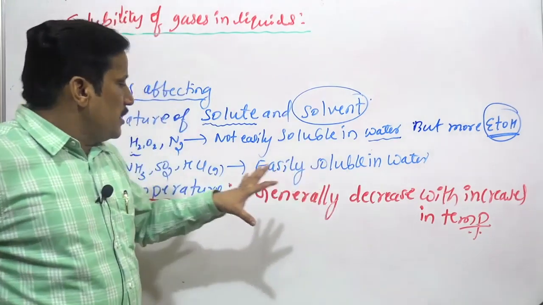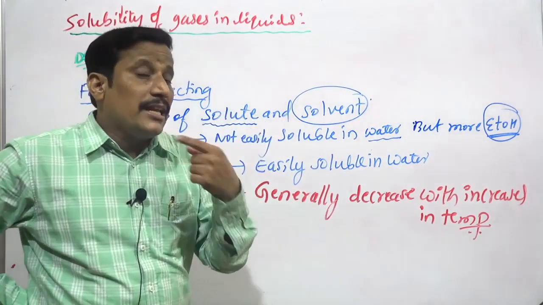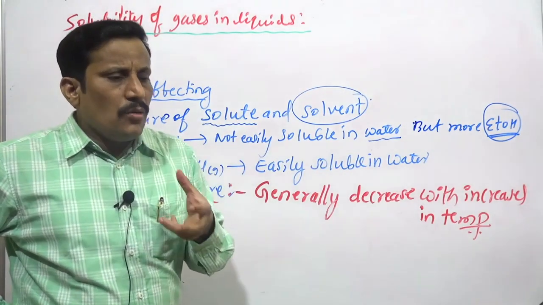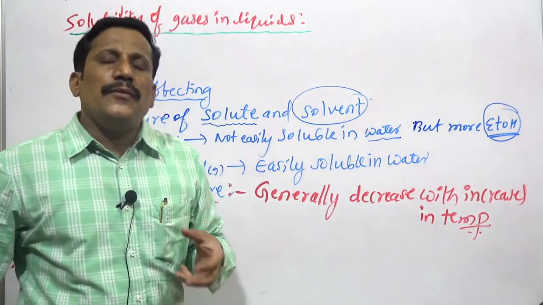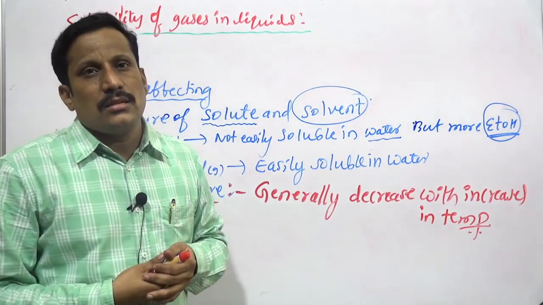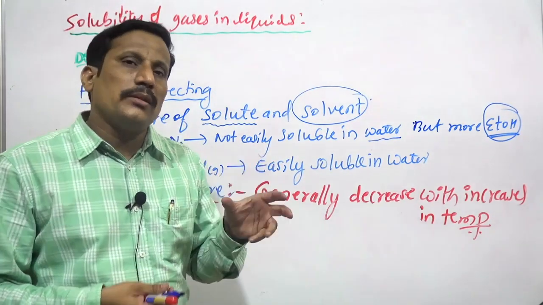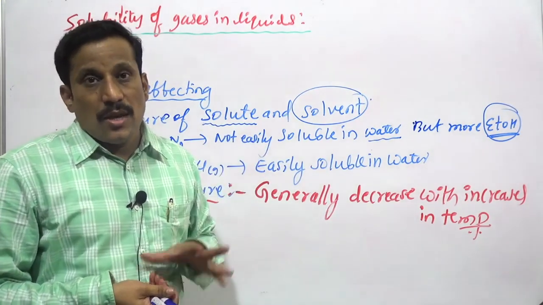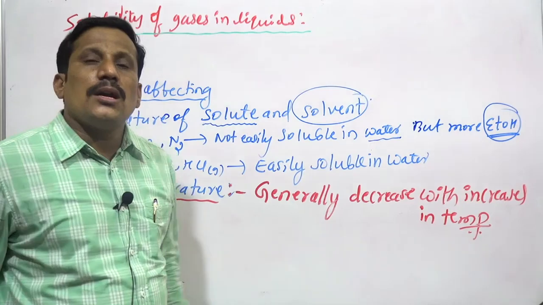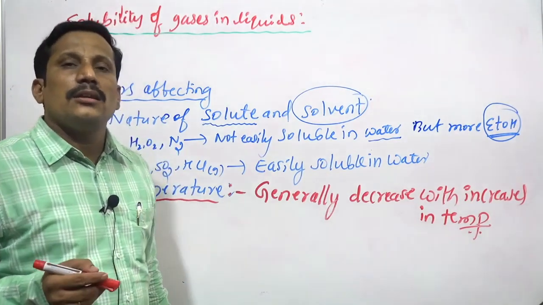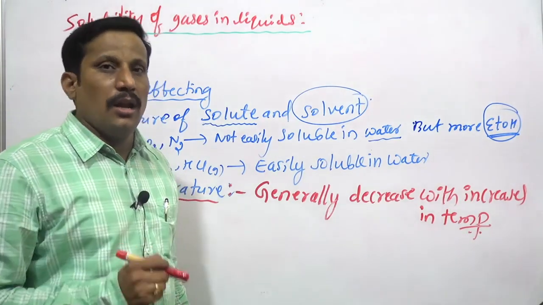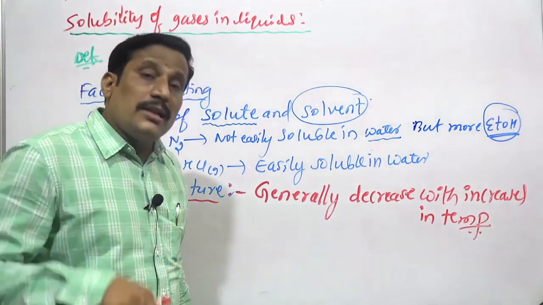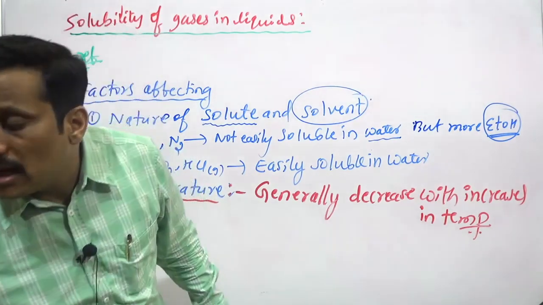So with the increase in temperature, dissolution of gas decreases. So what I wanted to say is, if you want to dissolve gas in a solvent, maintain low temperatures. At low temperature they are more soluble. At high temperature what happens? Whatever dissolved gas is there, that itself will come out.